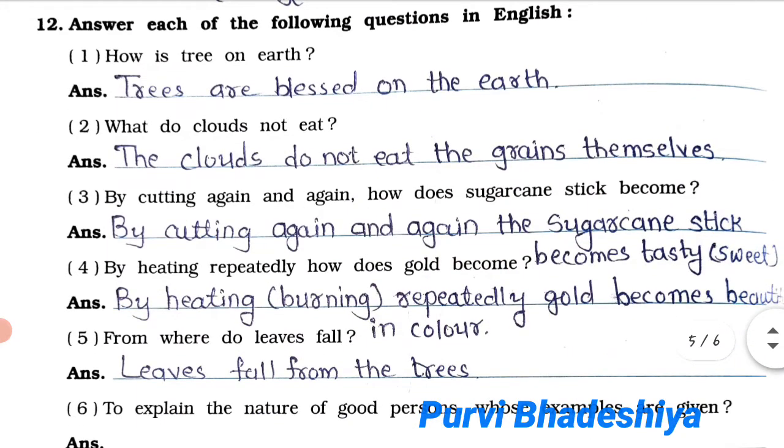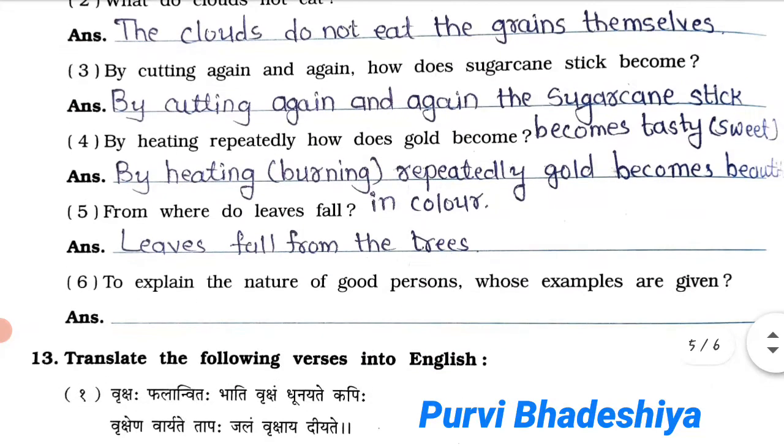Question number 12, answer each of the following questions in English. First, trees are blessed on the earth. Second, clouds do not eat the grains themselves. Third, by cutting again and again the sugarcane sticks become tasty and sweet. Fourth, by heating or burning repeatedly gold becomes beautiful in color. Fifth, leaves fall from the trees.